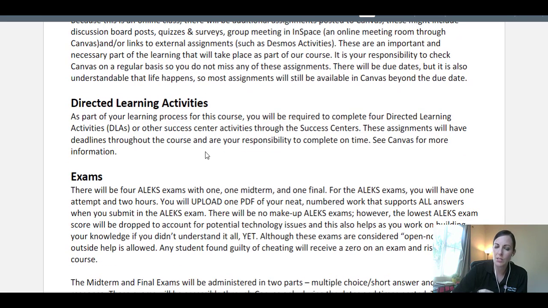Directed learning activities. You're going to have to complete 4 directed learning activities, and those mean a couple of different things. There are physical DLAs that you can do in the Success Center, and they're meant to extend what we do in class. But for our requirement, I will also allow you to do really any Success Center activity, and it has to be through the STEM Success Center. And so what I mean by that is they will hold weekly workshops on college algebra related to the content that we're learning, so you can attend one of those.